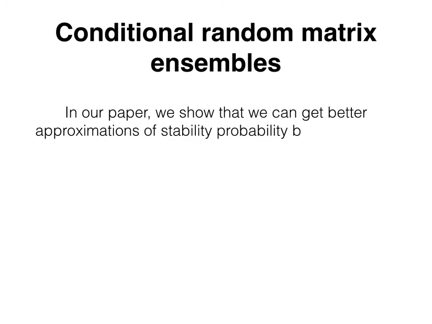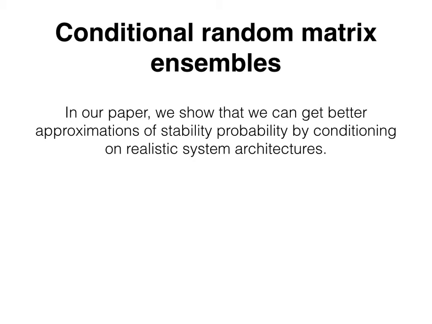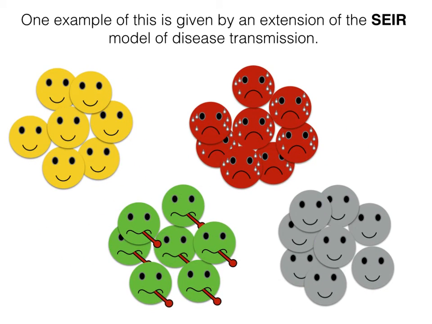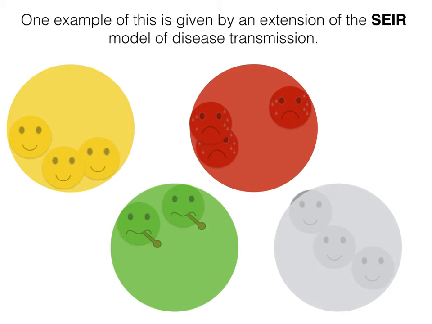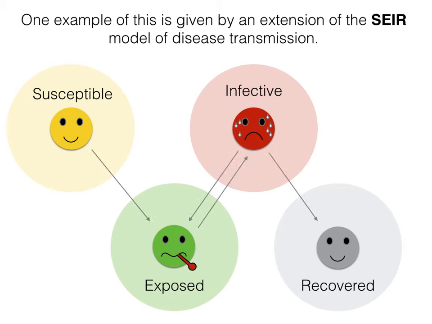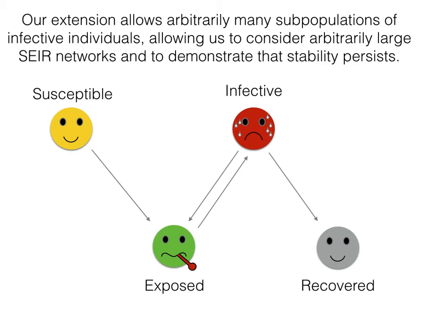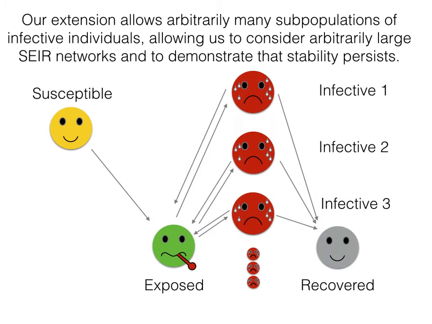In our paper, we show that we can get better approximations of stability probability by conditioning on realistic system architectures. We demonstrate that some systems can grow arbitrarily large and still possess a stability probability of 1. One example of this is given by an extension of the SEIR model of disease transmission. Our extension allows arbitrarily many subpopulations of infective individuals, allowing us to consider arbitrarily large SEIR networks and to demonstrate that stability persists.